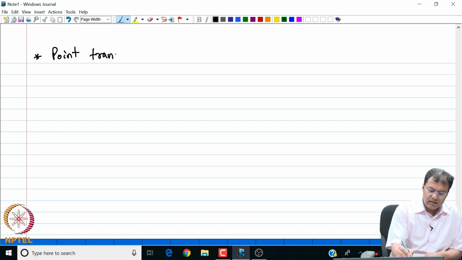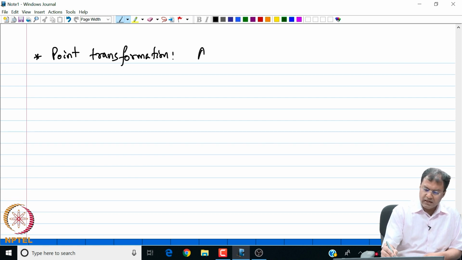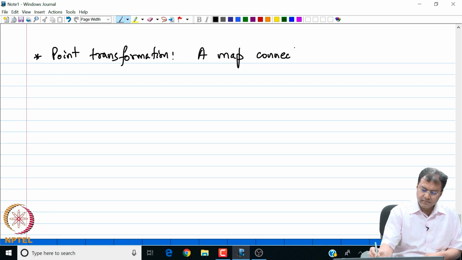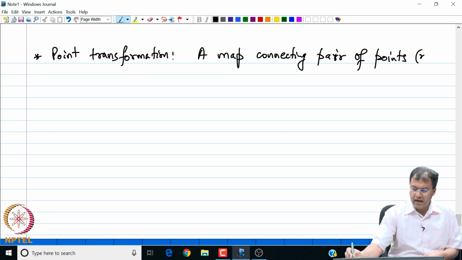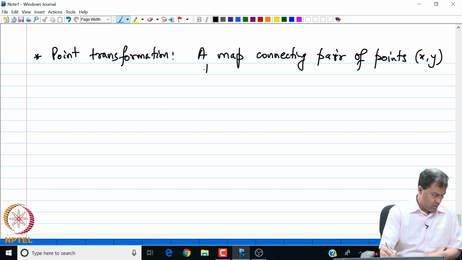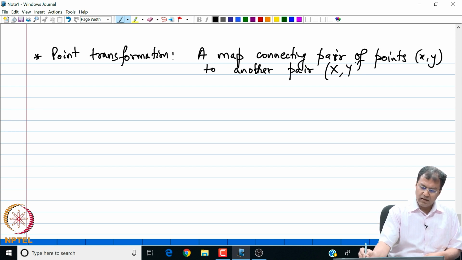So let us build the theory step by step. Point transformation. So a point transformation is a map connecting a pair of points, let's say small x y, to another pair, let's say capital X Y, right.